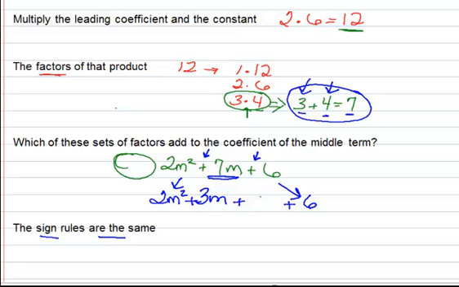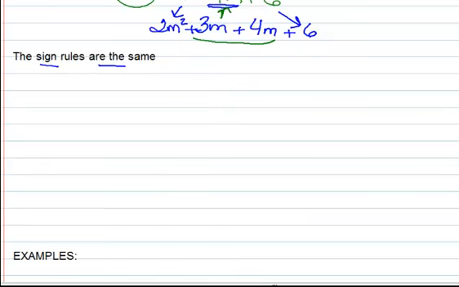One of the most common questions is, does it matter what order it's in? And the answer is absolutely not. You just make sure that whatever you did there adds to the middle term. So hopefully you can see 7m is the same as 3m plus 4m. Now once we've got this 4-term polynomial created, we know that we've only got one way to factor that. So I'm going to rewrite that down here.